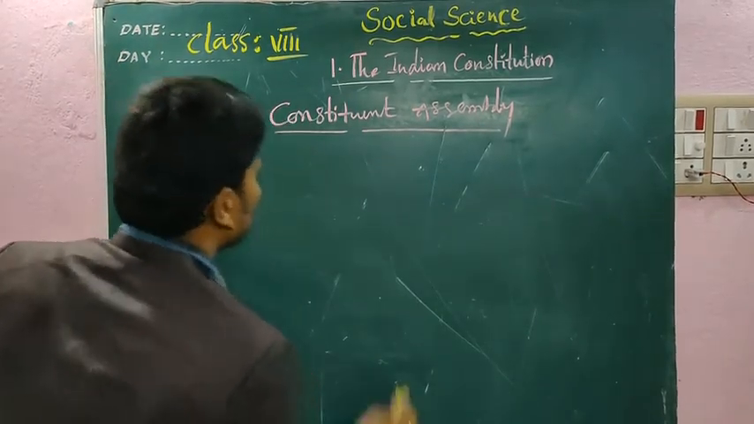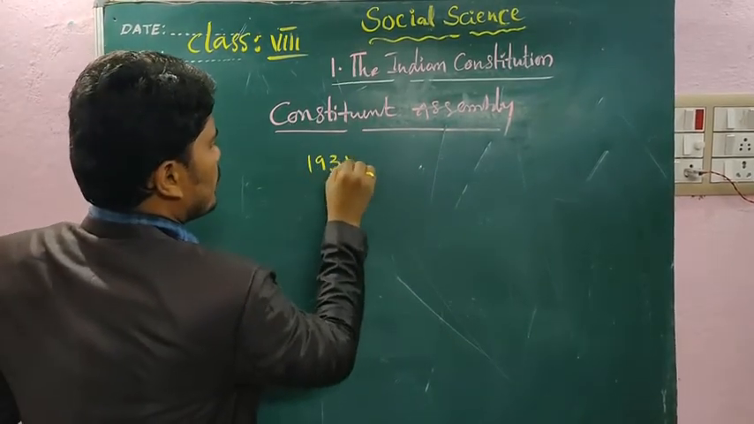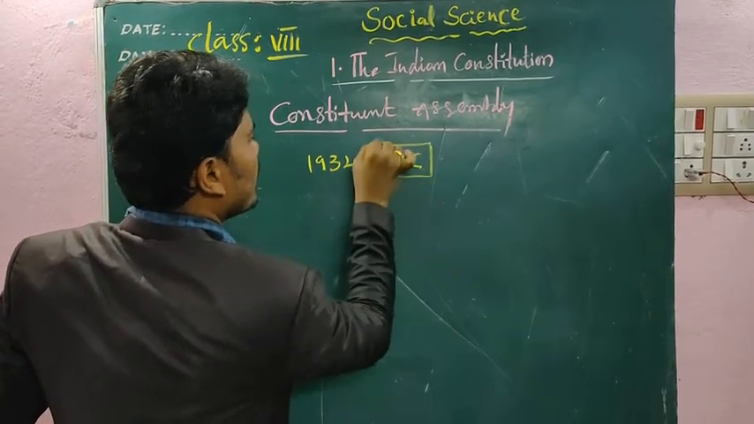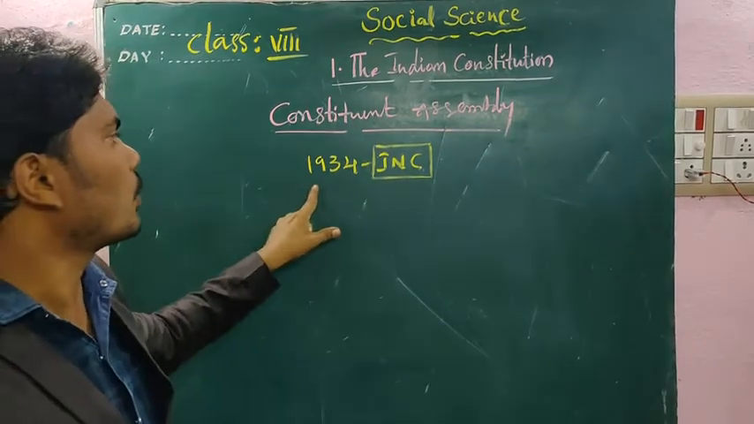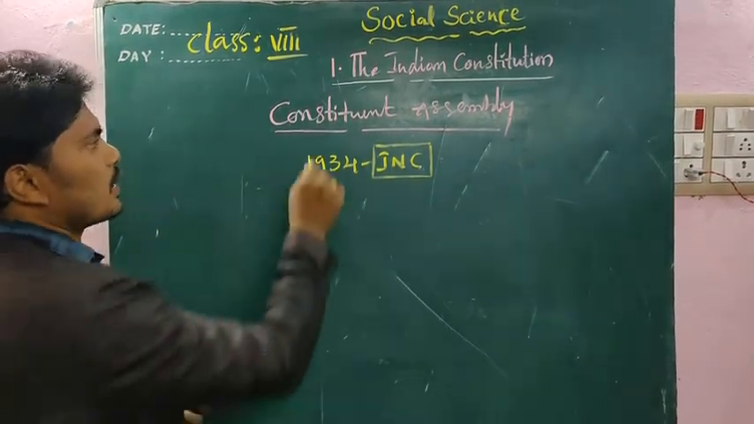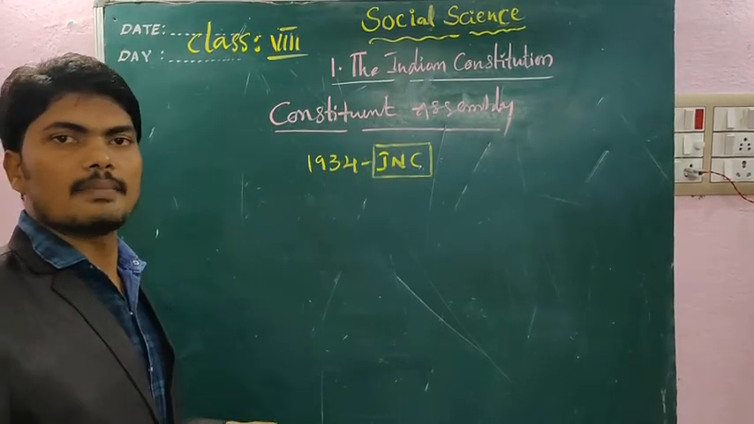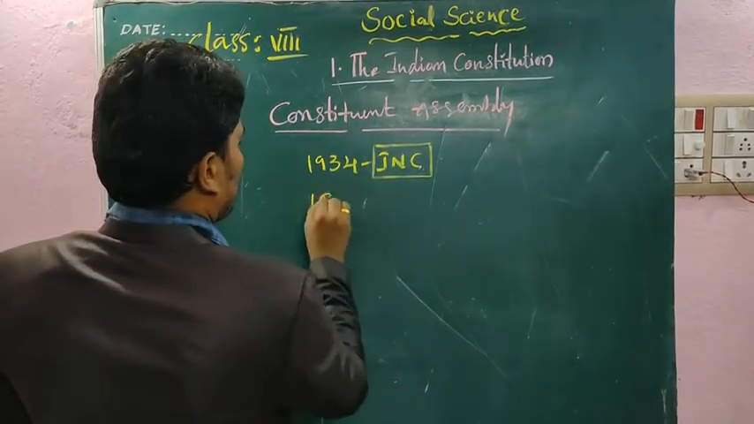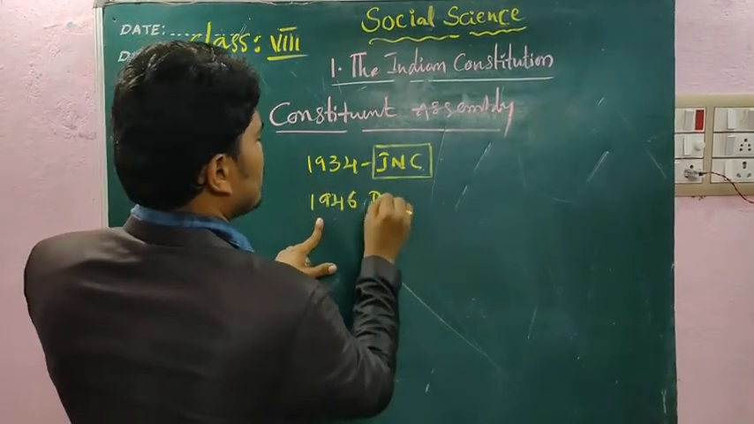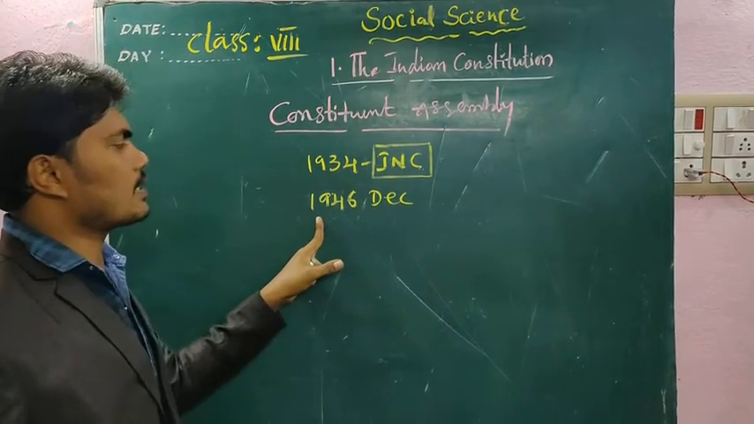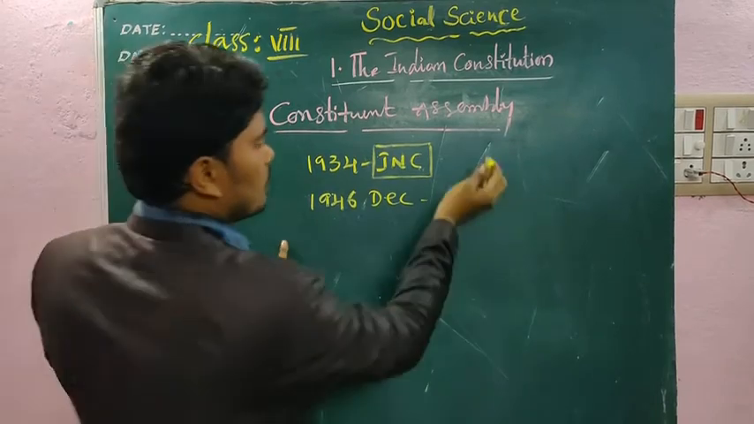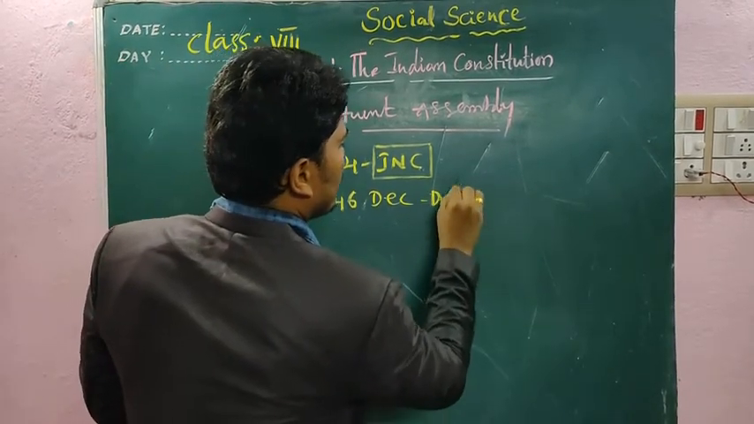Actually, in the year 1934, which year? In the year 1934, the Indian National Congress demanded the British to establish a Constituent Assembly. But after the end of World War II, in the year 1946 December, the CA was formed under the leadership of its Chairman, Dr. Rajendra Prasad.